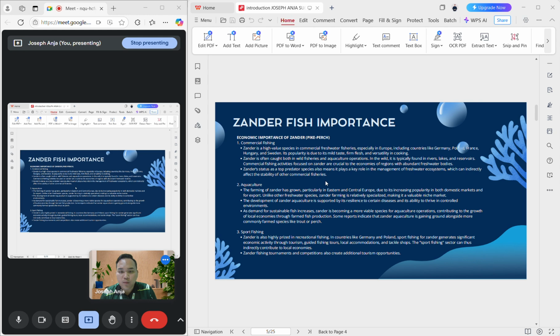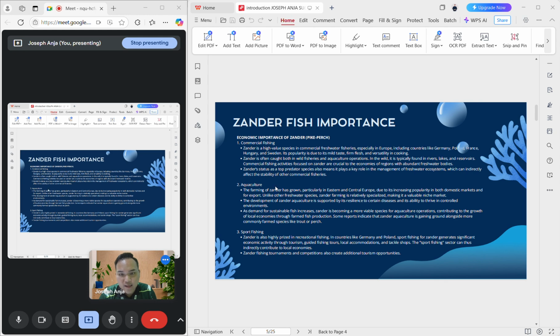So why is the zander fish very important? Firstly, it is used in commercial fishing. Zander is a high-value species in commercial freshwater fisheries, especially in Europe, including countries like Germany, Poland, France, Hungary, and Sweden. Its popularity is due to its mild taste, firm flesh, and versatility in cooking.